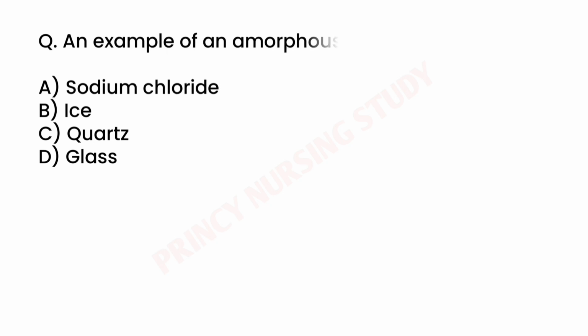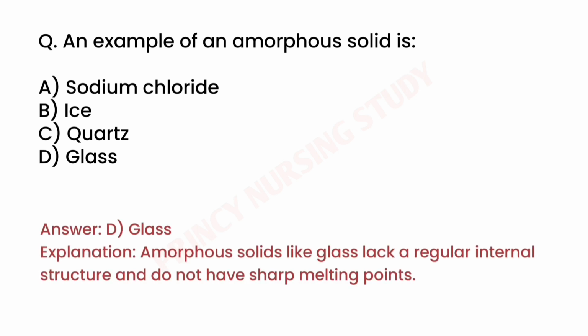Next question. An example of an amorphous solid is. Correct answer is D. Glass. Amorphous solids like glass lack a regular internal structure and do not have sharp melting points.